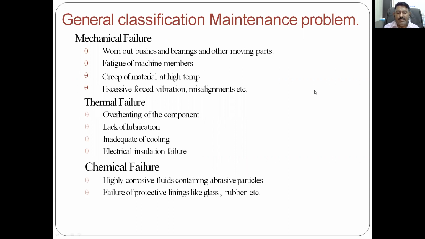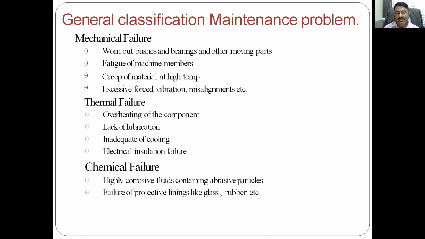Highly corrosive fluids containing abrasive particles. In any system, you have different parts, let us say the gearbox and any other component. It is operated in such a condition where there are highly corrosive fluids and abrasive particles also. So if the oil gets contaminated, definitely the ultimate failure occurs.